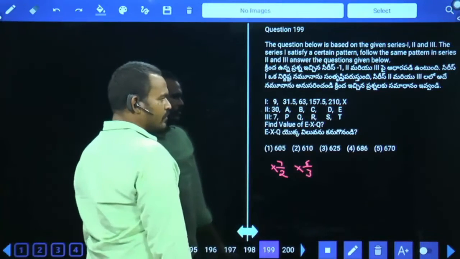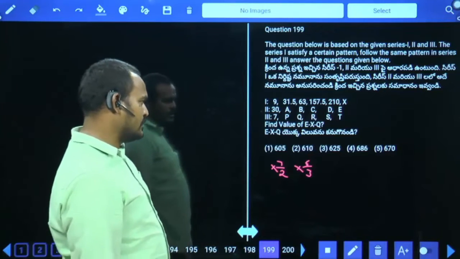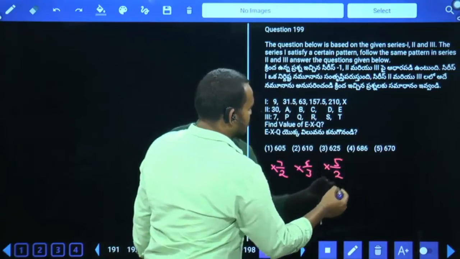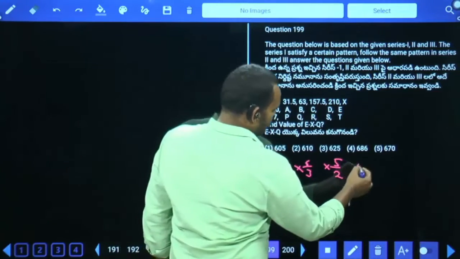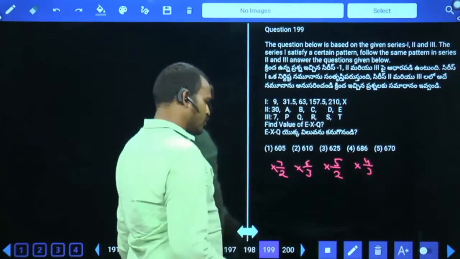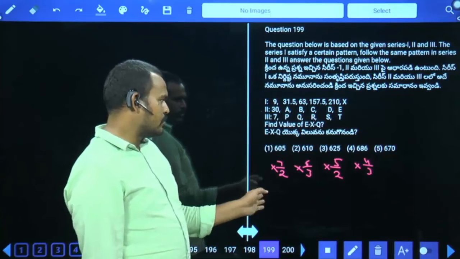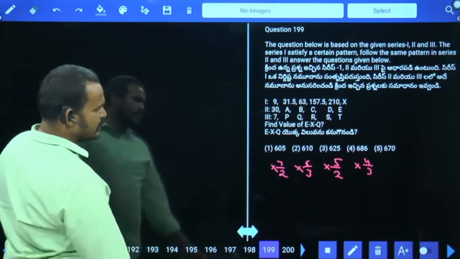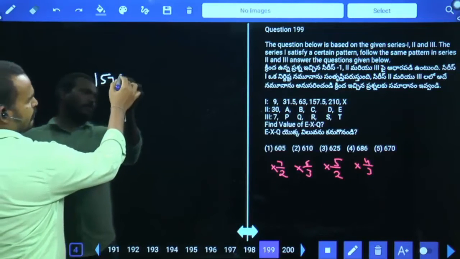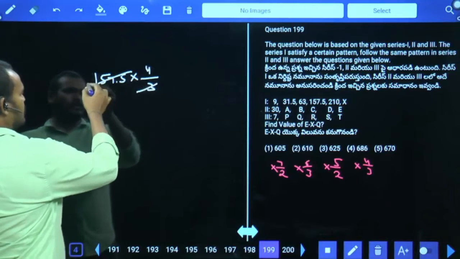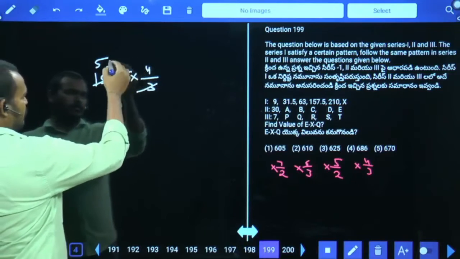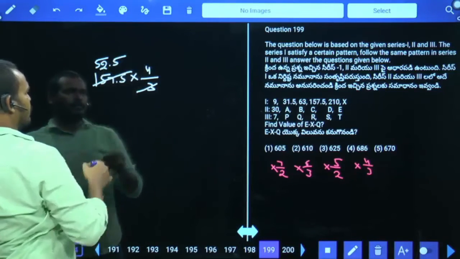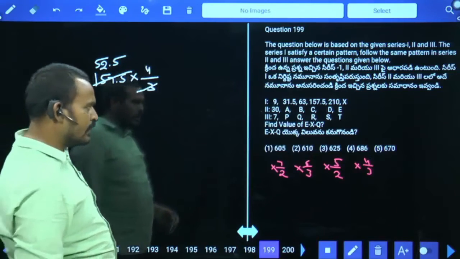Again, 63 into 2 times is 126, plus 31.5, so it is written as into 5 by 2. Next again into 4 by 3. The numerators are decreasing but the denominators are repeated: 2, 3, 2, 3. 157.5 into 4 times by 3: 3 how many times? 5 times. 3 fives are 15. Again 3 twos are 0.5, so 52.5 into 4 will be 210.